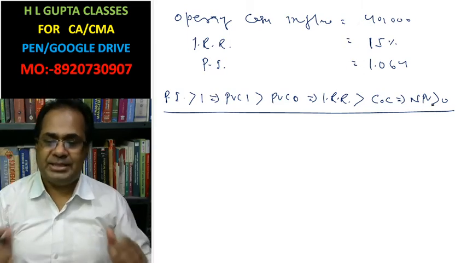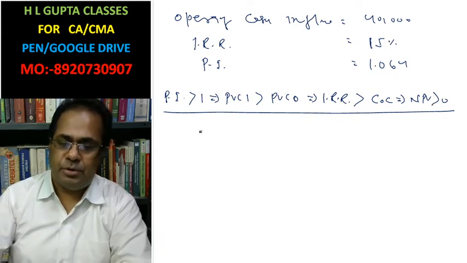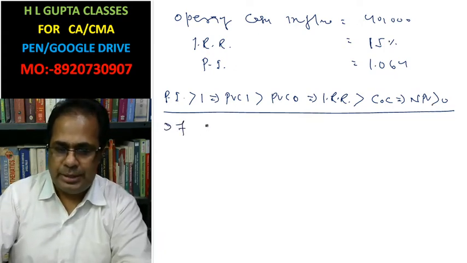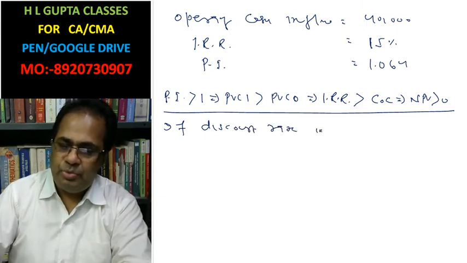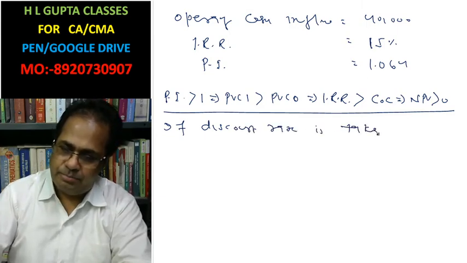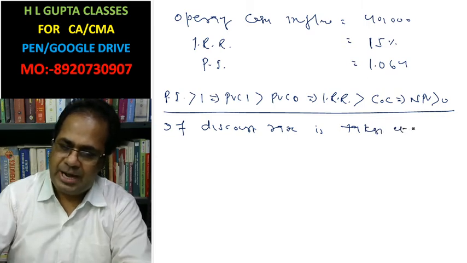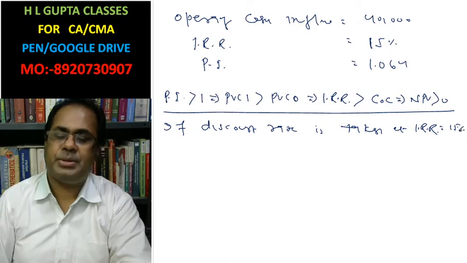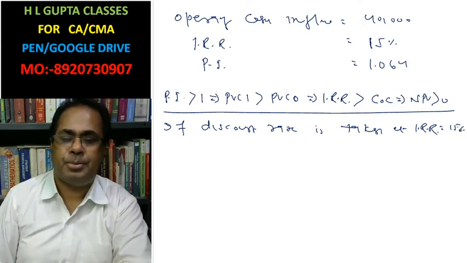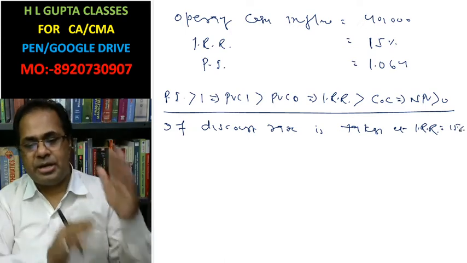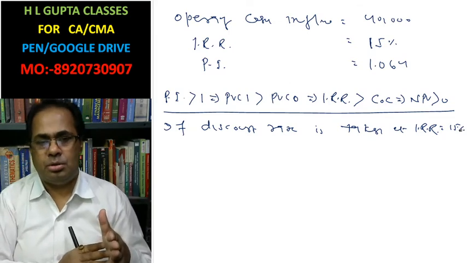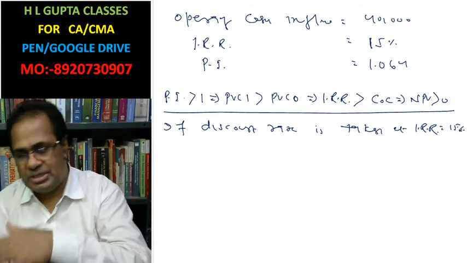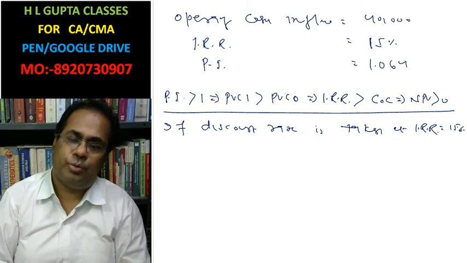Okay, in this case, if the discount rate is taken at IRR 15%, then present value of cash inflow and present value of cash outflow will be equal.